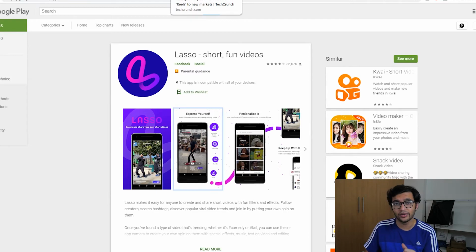But yes, Lasso as well as Reels are two different competitive applications that can potentially overthrow TikTok, especially in India.